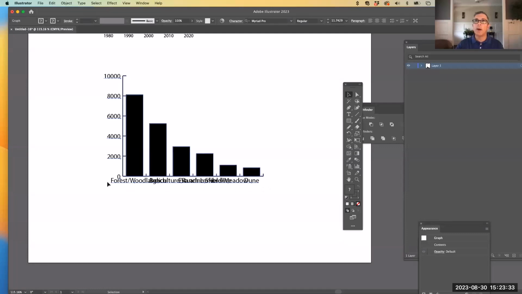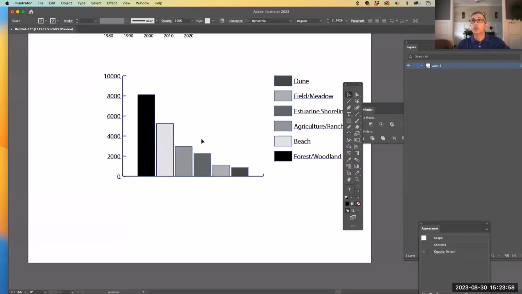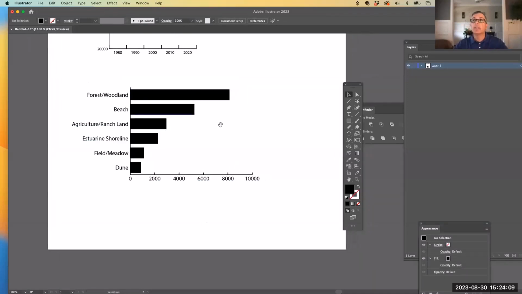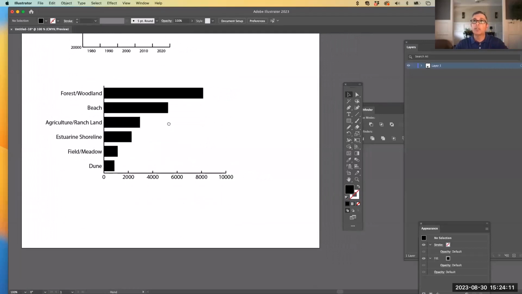All of these words at the bottom related to each bar are bouncing into each other. Sometimes you will see a graphic like this where people will rotate the words and place them like this, or maybe at an angle. Not only does it look ugly, but it takes up a lot of space. So in order to avoid that, we will do a graphic like this, where the text is on the left and the bars go off to the right. So that's the other type, and I showed you how to do stack bars there.